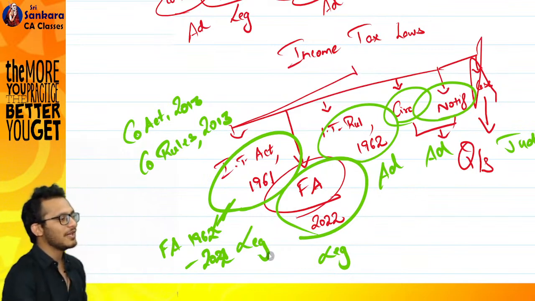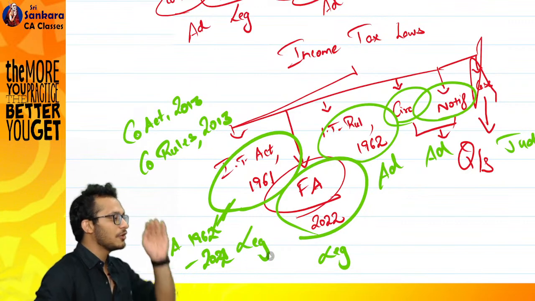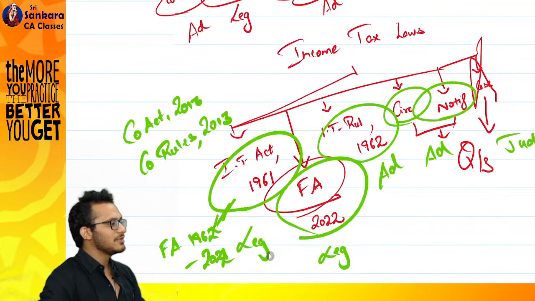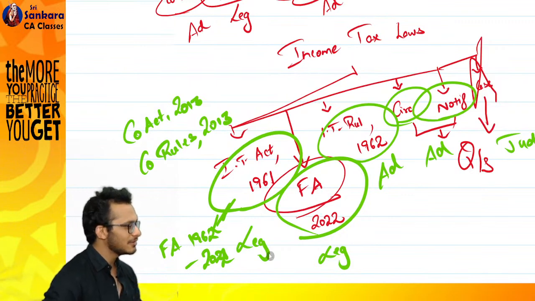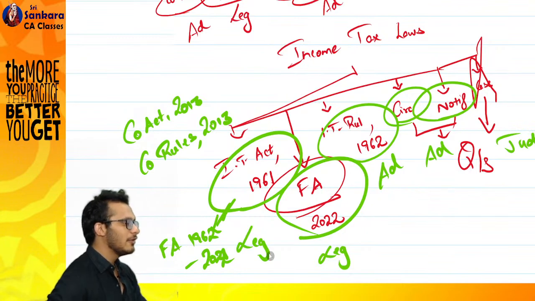At the end of the batch, once you're done with everything, I will tell you how to read a law also, so that tomorrow when you go for your articleship and your final studies, you know how to read an act. Tomorrow you don't go to articleship and stare in his face saying, I don't know what to do, and Rahul's name goes back. I want to spare my name. So we'll understand how a law is read. That level of complication we'll do, but at the end of the batch.